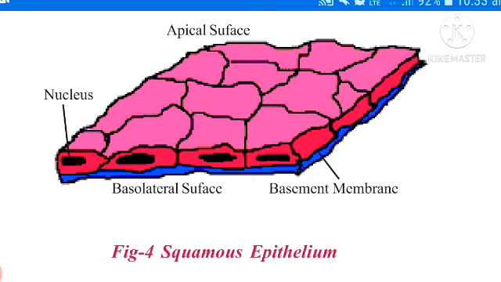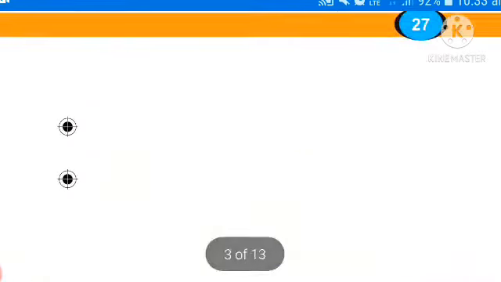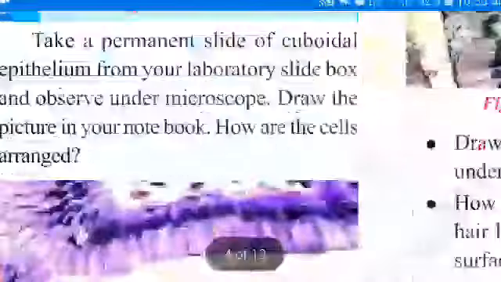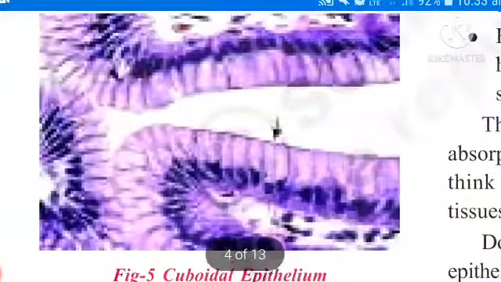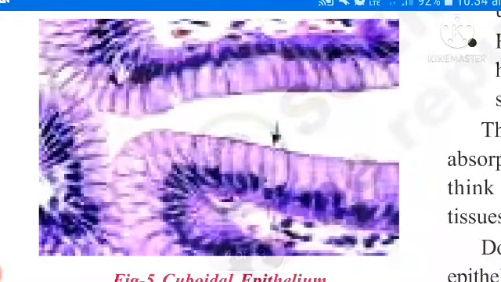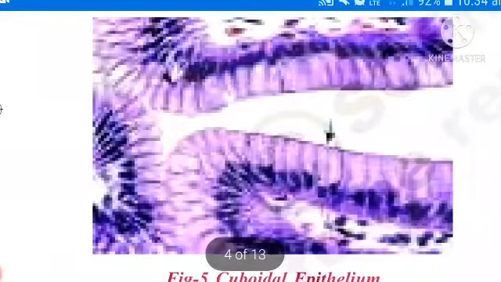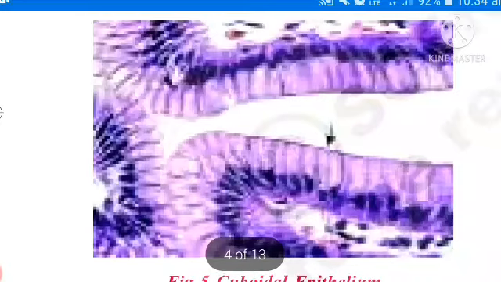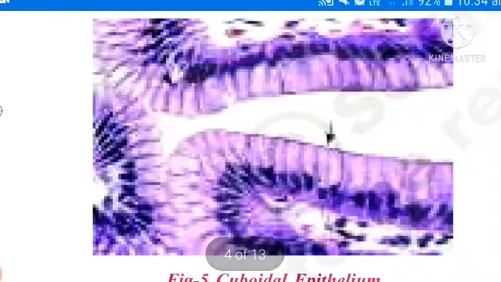The second one is cuboidal epithelium tissue. Observe here, cuboidal epithelium. Why did they keep the name cuboidal epithelium? These cells look like cubes.